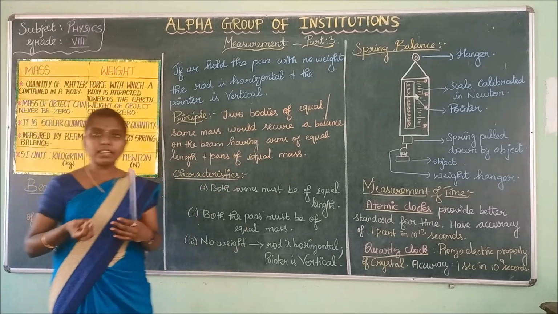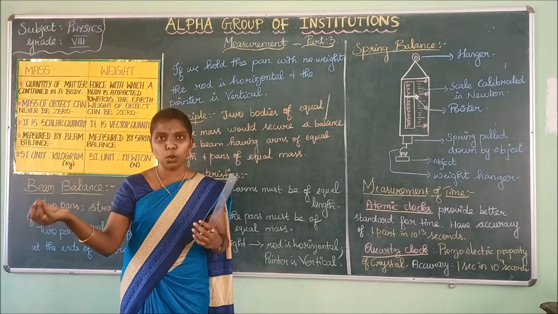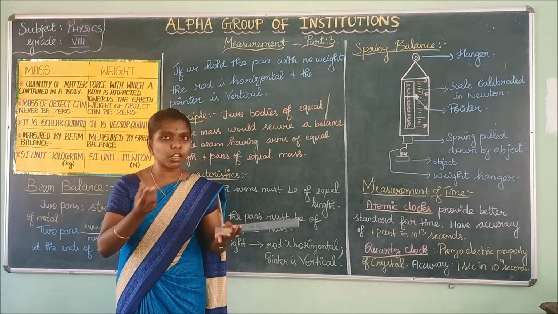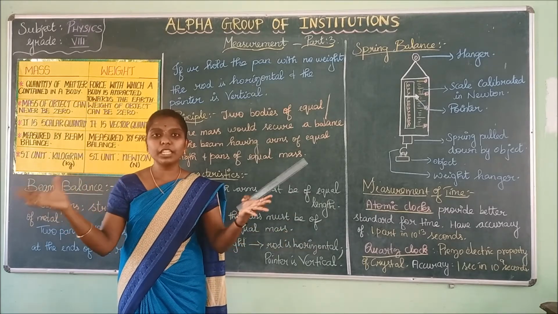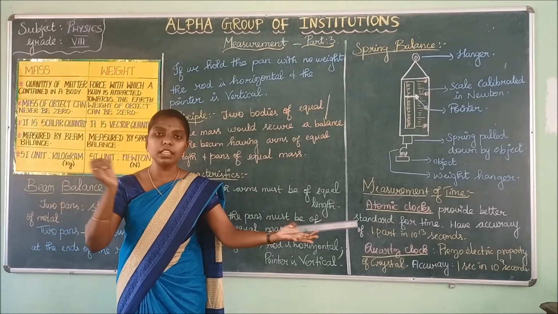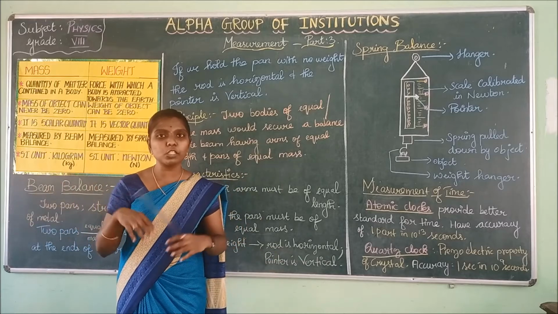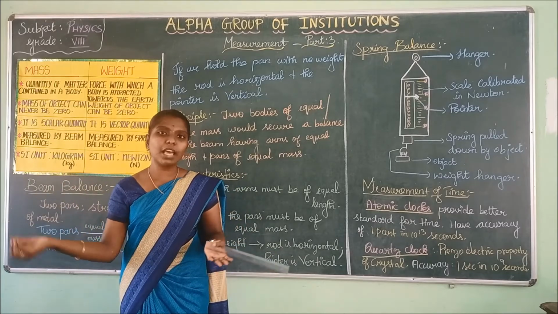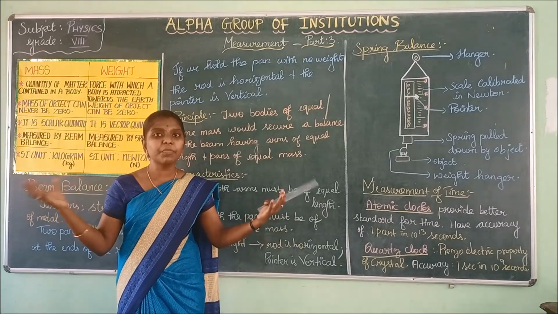If you are getting quantities in a shop, what will the shopkeeper do? He will keep the weight on one side and the substance or objects on the other side, right? He will equalize the weight and the quantity. If it is not equal, what will he do? He will add some more quantity to make the weight and the quantity equal.